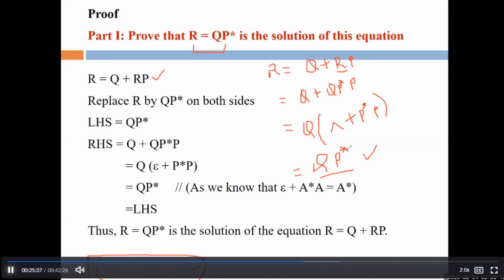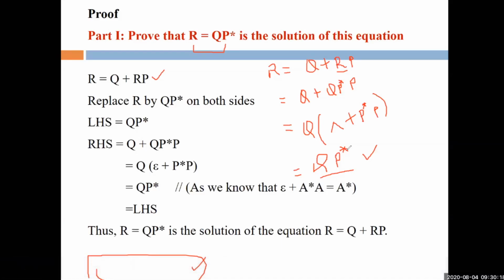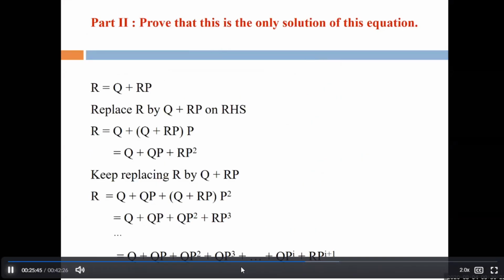So just in case of the second part, we have to prove the uniqueness. So how can we prove it? In the same way, we have to prove that QP star is the only solution of R equals Q plus RP. So in this case, R equals Q plus RP is given to you. This is the equation.